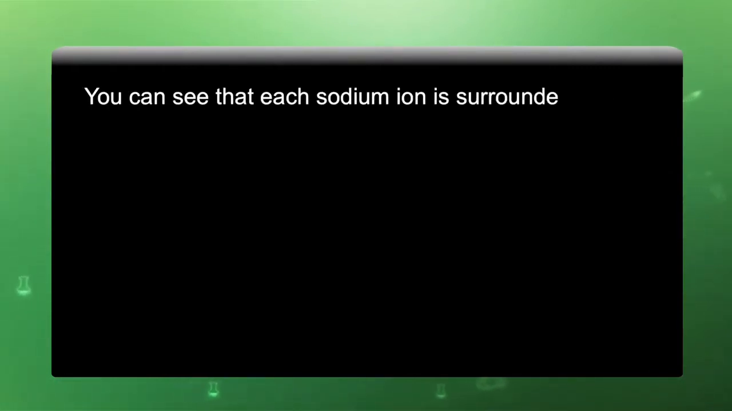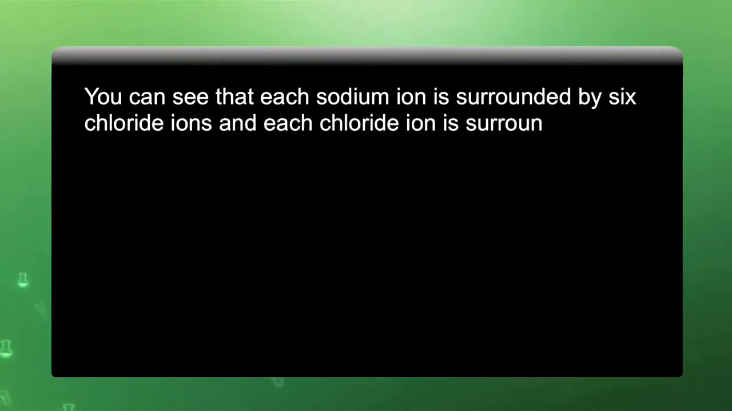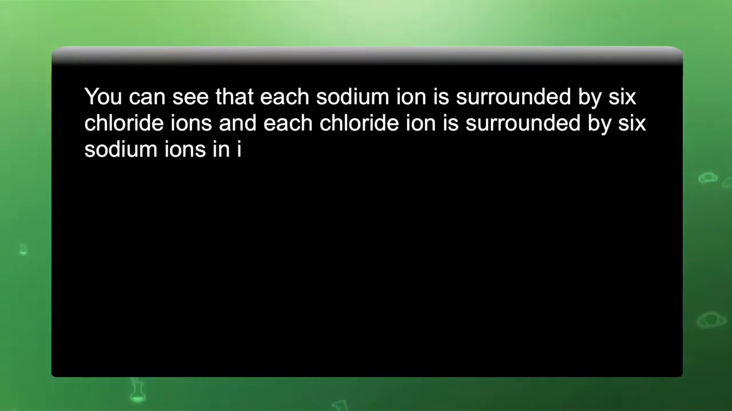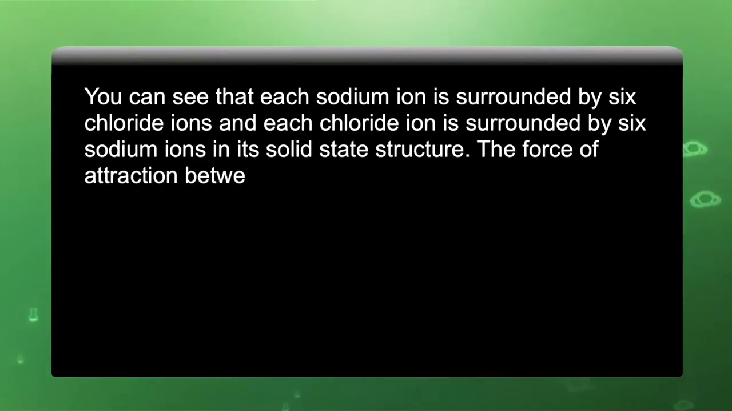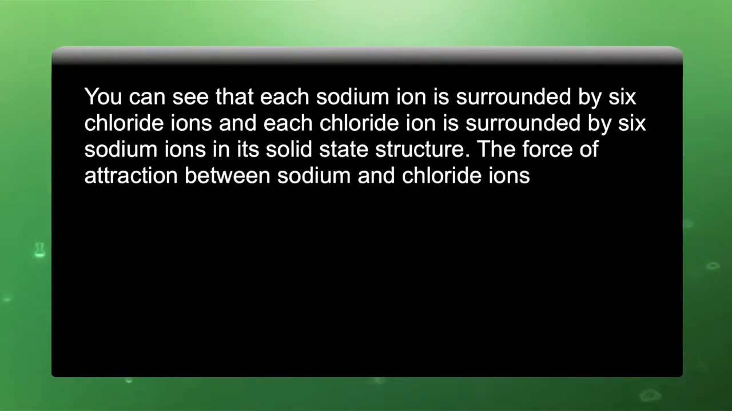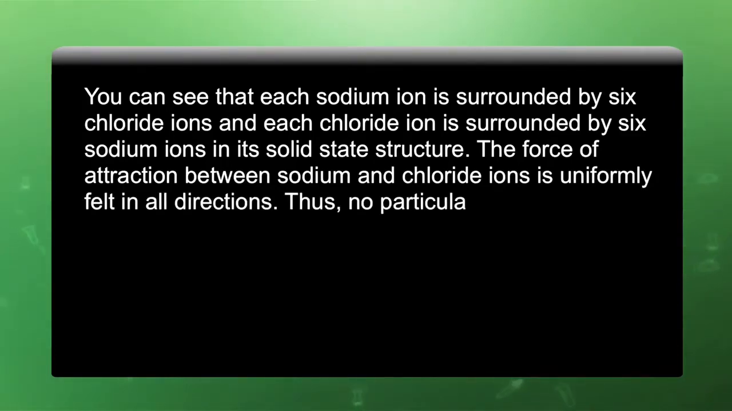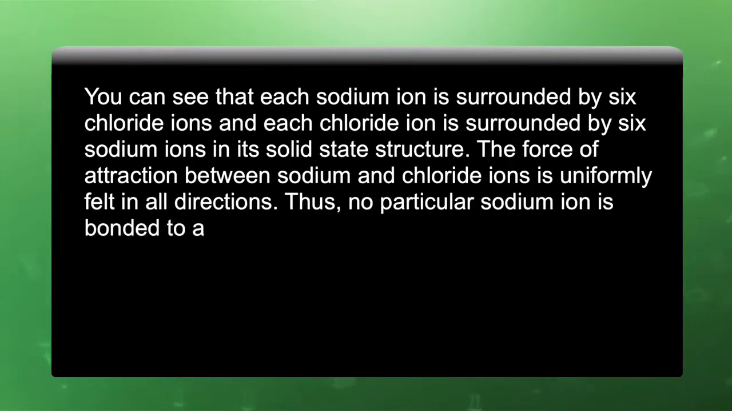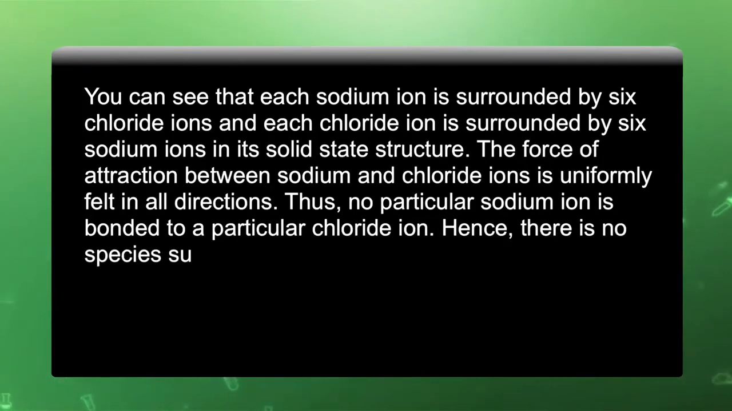You can see that each sodium ion is surrounded by 6 chloride ions and each chloride ion is surrounded by 6 sodium ions in its solid state structure. The force of attraction between sodium and chloride ions is uniformly felt in all directions. Thus, no particular sodium ion is bonded to a particular chloride ion. Hence, there is no species such as NaCl.